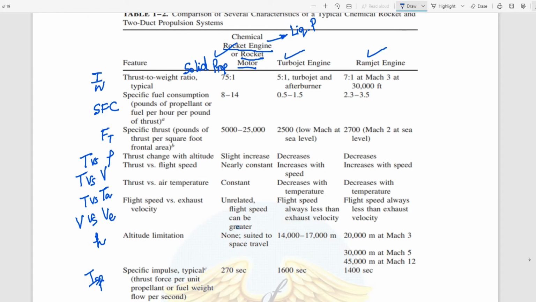Okay, got it. Whenever you see in the question, they might confuse you. They will give you a list of the propellants and ask you to find out the suitable propellants for a chemical rocket engine. In that list they might mix in some solid propellants, so you should be able to know the difference between the rocket engine and the rocket motors.